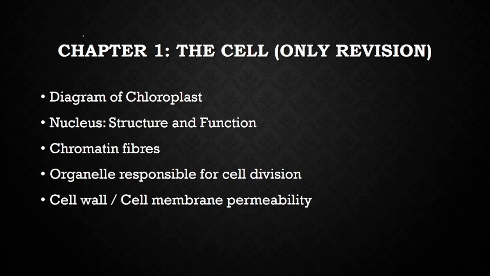Chapter 1, the cell. This chapter is only for revision purposes, and the topics included in this chapter will be repeated in the chapters which are coming ahead. Like the diagram of chloroplast is there in the chapter photosynthesis, and nucleus and chromatin fibers are present in chapter 2. So we'll be going into the details. You know that for the chloroplast diagram, you have a specific video. You can see the video there to learn all the important diagrams for your examination.